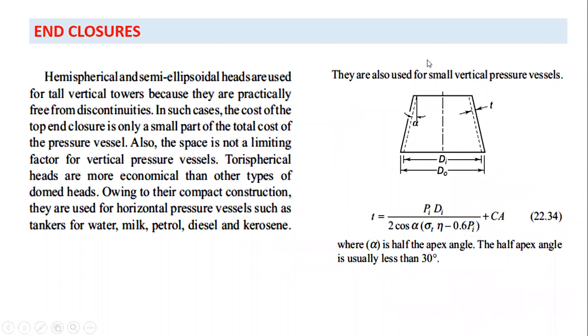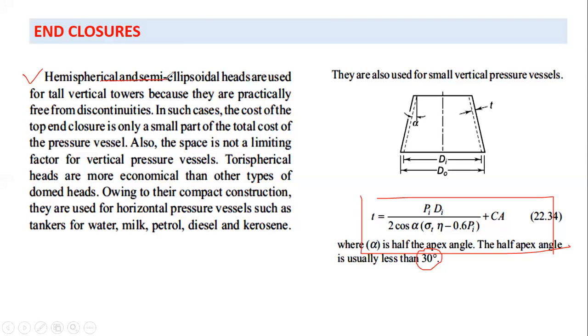There is another type of closure, that is the conical closure. Here the cone angle would be alpha. The value of alpha is limited to 30 degrees, which is less than 30 degrees, not more than 30 degrees, right? So the thickness would be PiDi by 2 cos alpha sigma t eta minus 0.6 Pi, plus Ca. Clear? All right.